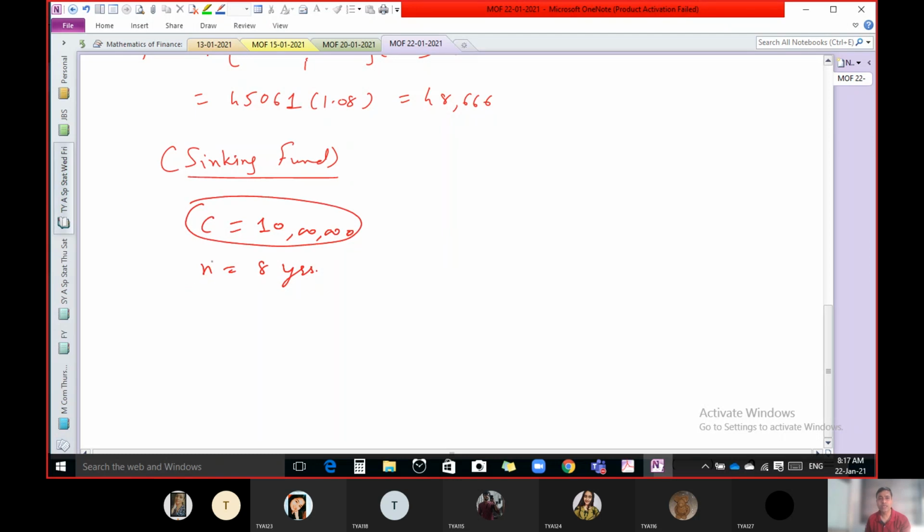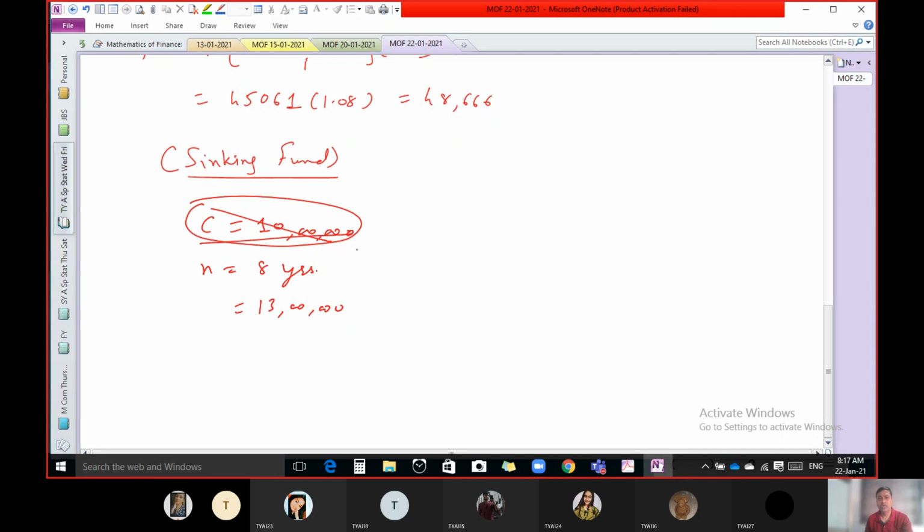But at that particular time the cost of the machine is, let us say, 13 lakhs. So now the company wants 13 lakhs at the end of 8 years to purchase a new machine. Okay.